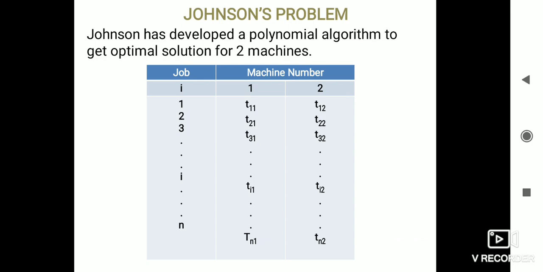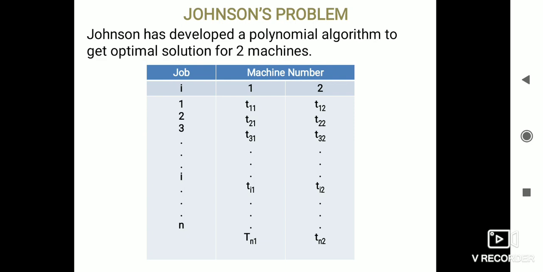Johnson developed a polynomial algorithm for the n jobs, two machines problem, with jobs 1 to n, and the first machine and second machine.